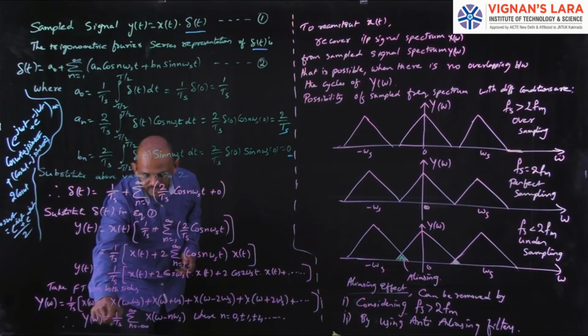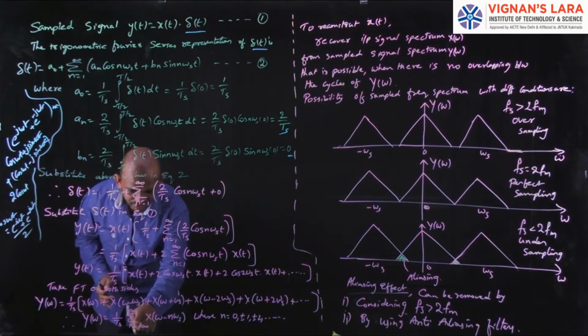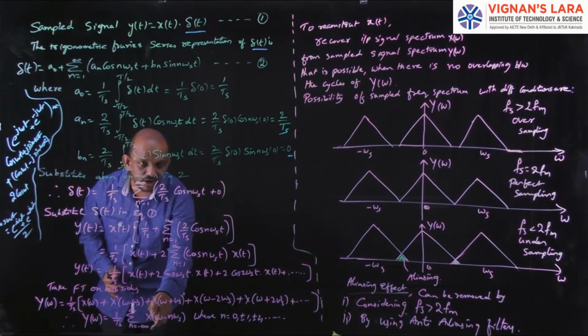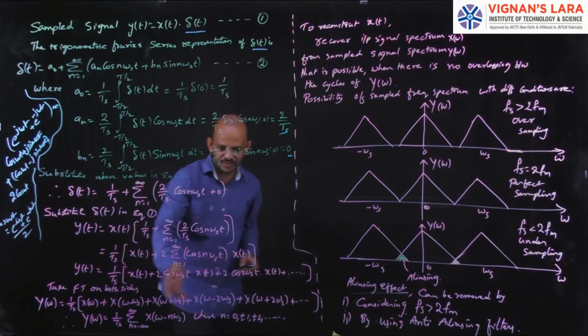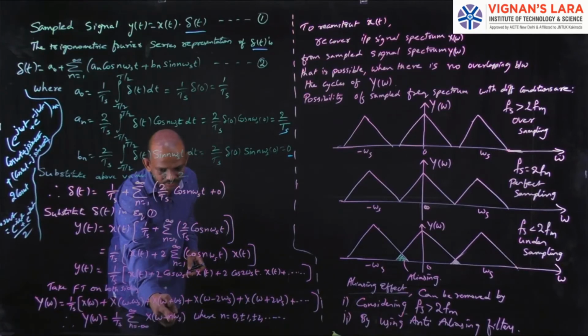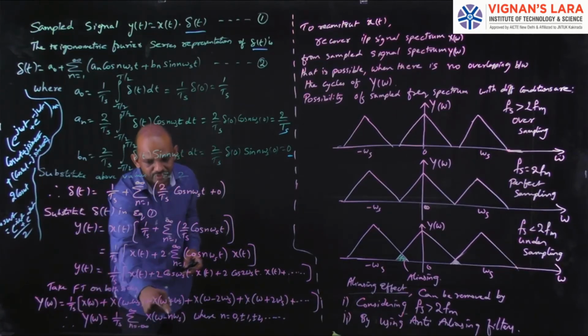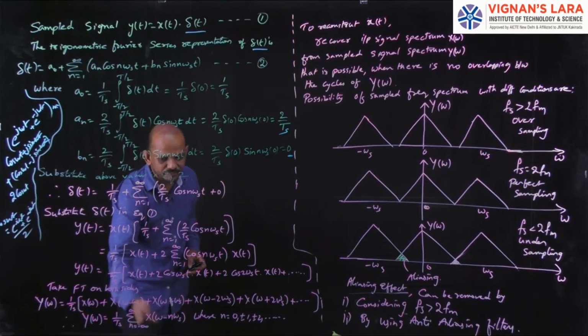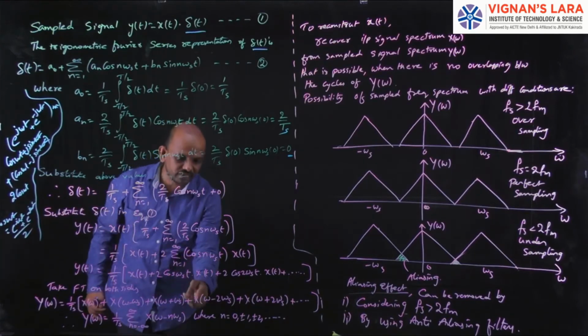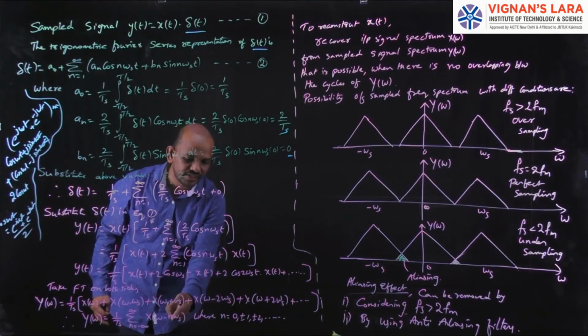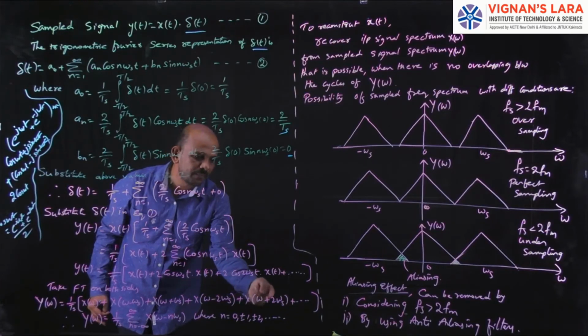So Y(ω) will be equal to 1/Ts times the summation from n equal to minus infinity to infinity of X(ω − nωs), where n equals 0, ±1, ±2, and so on. Simple: if you substitute n equal to 0, I get X(ω). N equal to 1, I will get X(ω − ωs). N equal to minus 1, X(ω + ωs). N equal to 2, X(ω − 2ωs). N equal to minus 2, X(ω + 2ωs).